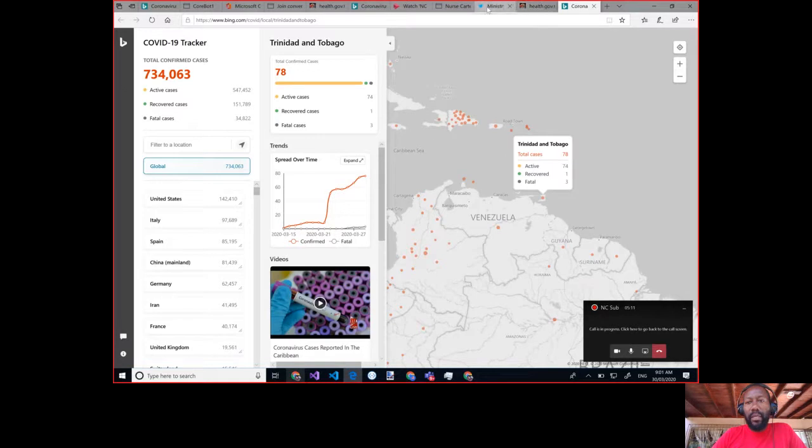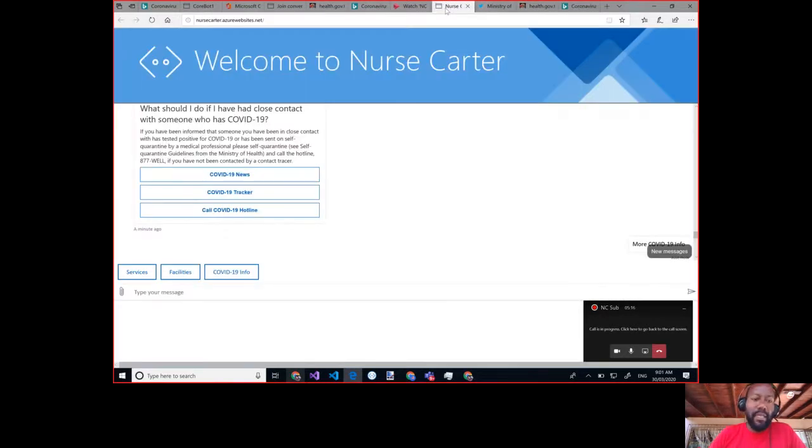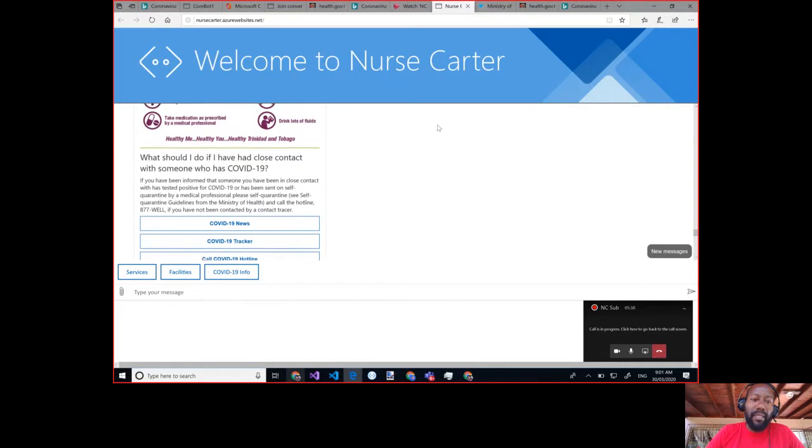So this chatbot, Nurse Carter, is an example of how we can use technology to not only specifically treat with COVID, but provide an on-ramp to a number of public services that may have been online before, but not necessarily leveraging the latest or best technologies and most appropriate technologies for the citizens, as well as brand new ways of thinking with delivering services in a time of social distancing, self quarantine, and very managed interactions in public. So that's it.